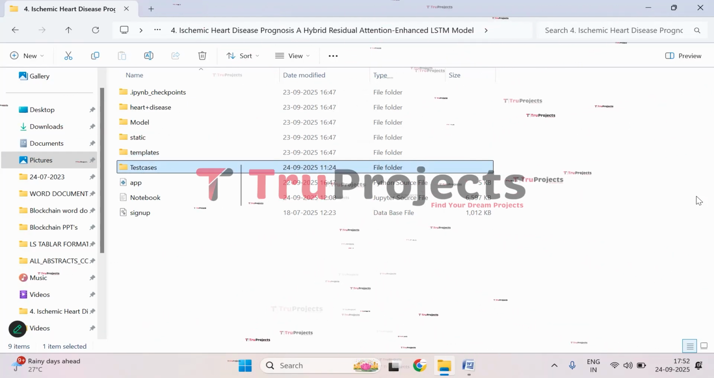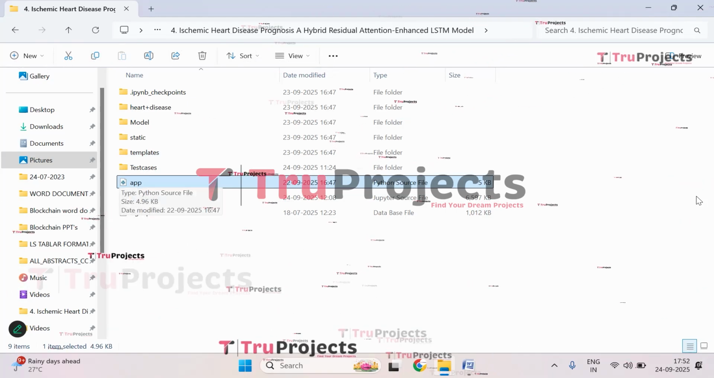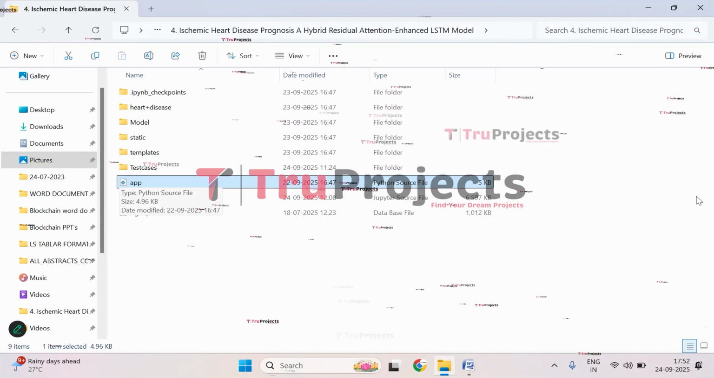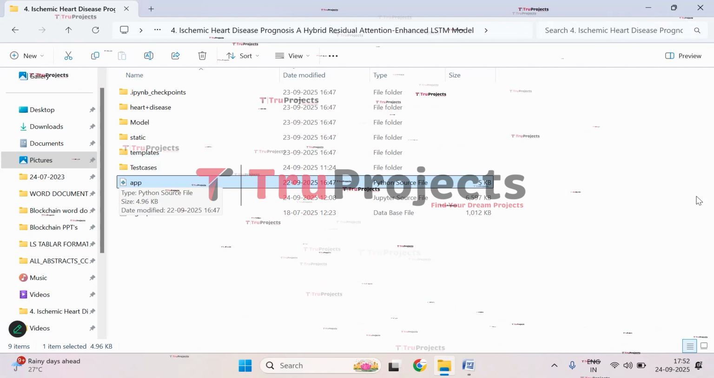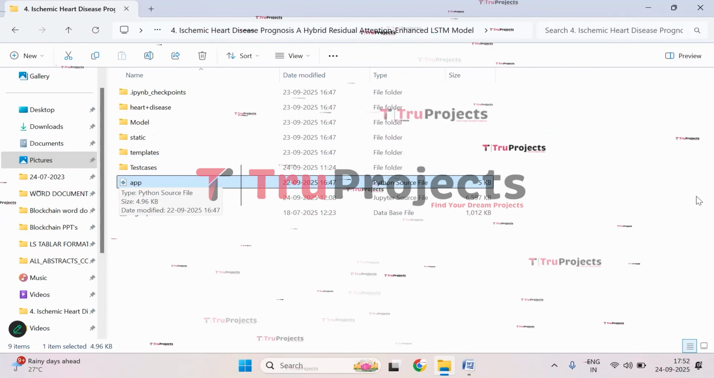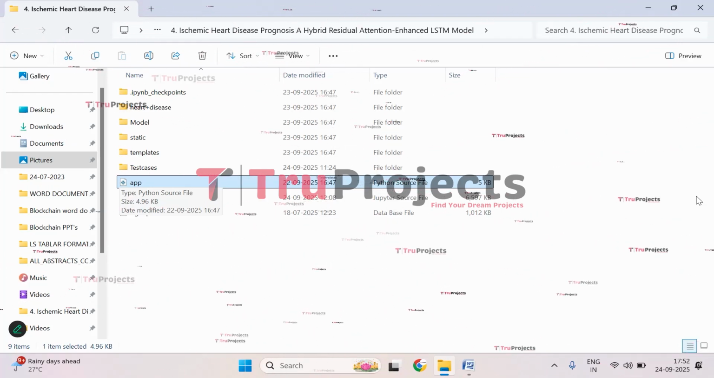And in this, we have test cases that we will be using in the front end. And here we have app.py file. So this .py file contains the information related to front end logic. It includes code written in Python that handles server-side operations such as processing user requests, interacting with the database, and generating dynamic content to be rendered in HTML templates.